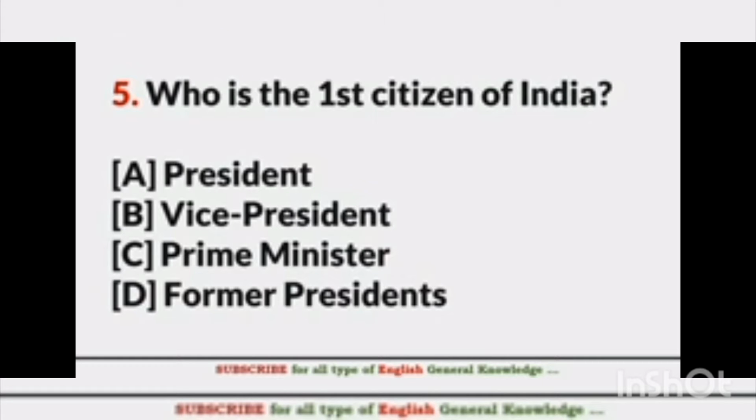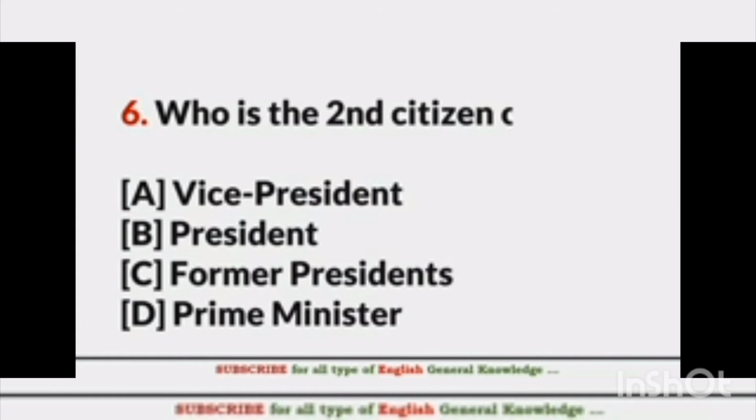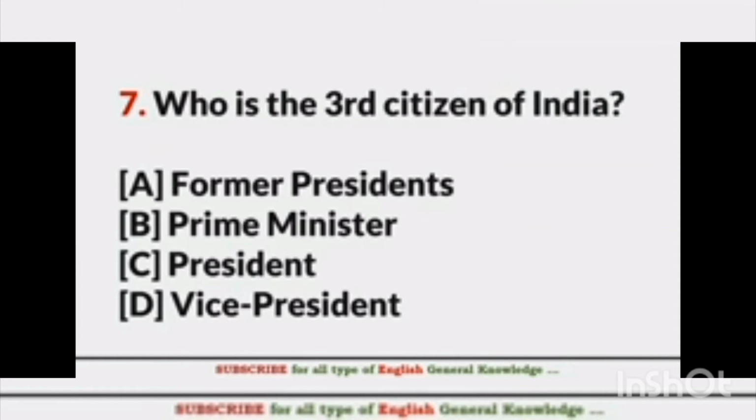Question number 5. Who is the first citizen of India? That is the President. Next question. Who is the second citizen of India? First is our President, who is second? That is the Vice President. Everyone knows. Next question. Who is the third citizen of India? First President, second Vice President, and the third citizen of India is the Prime Minister.